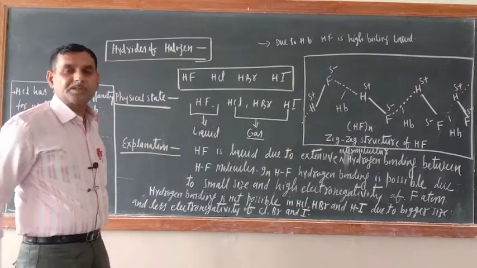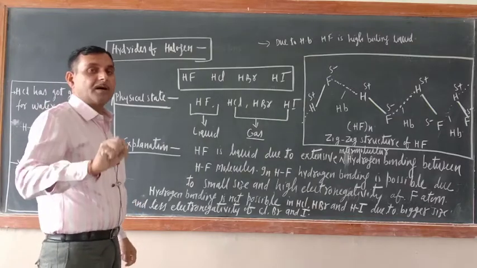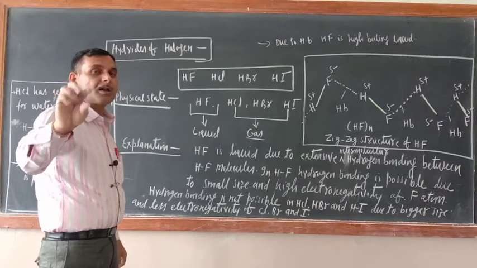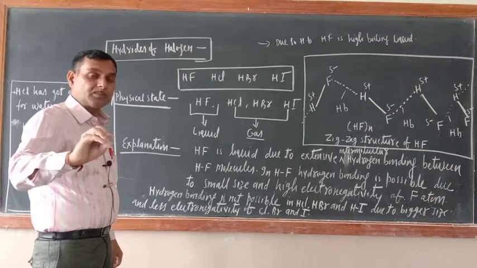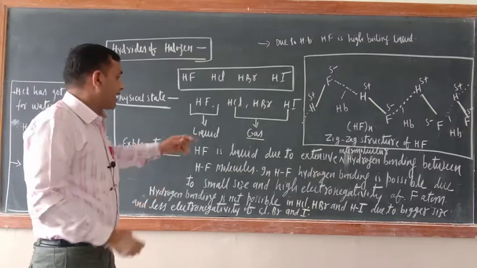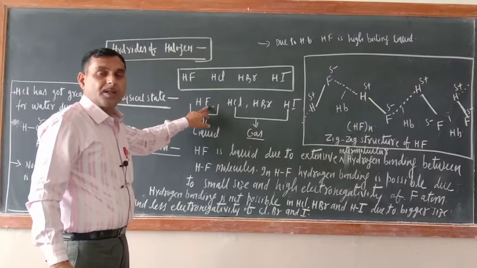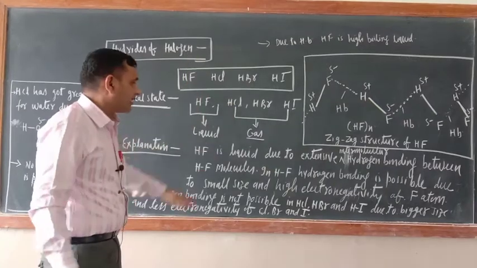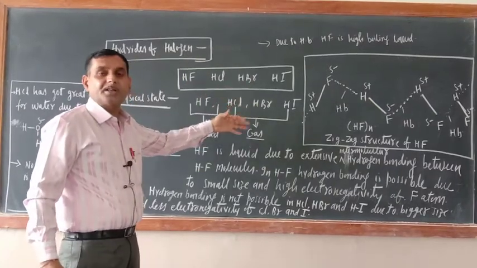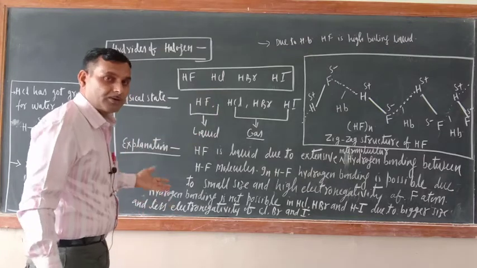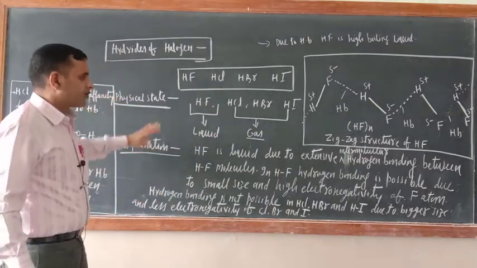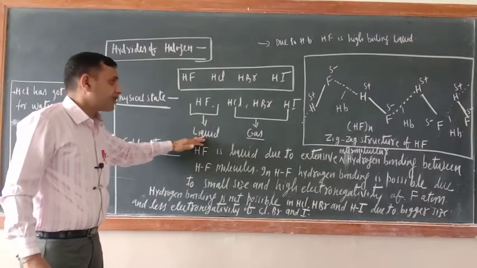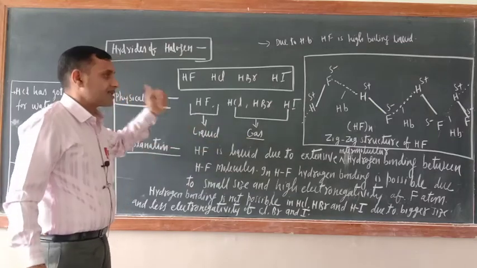What is the condition for the formation of a hydrogen bond? The condition for hydrogen bond formation is, number one, the size of the electronegative atom should be small, and electronegativity should be high. In HF, the electronegative atom is F, so size is small and electronegativity is high. That is why in HF hydrogen bonding is possible. In the rest of the cases, Cl, Br and I, they are not fulfilling those conditions. That is why hydrogen bonding is not possible. So this is the reason behind their physical state, why HF is found in liquid state and the rest of the hydrides are found in gaseous state.